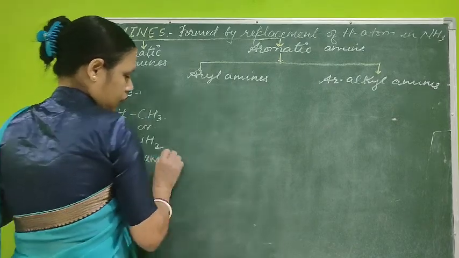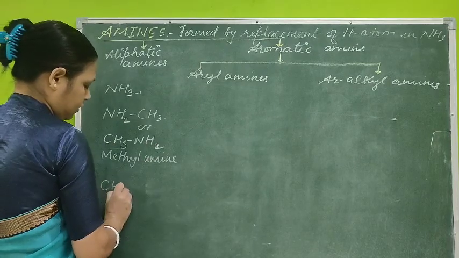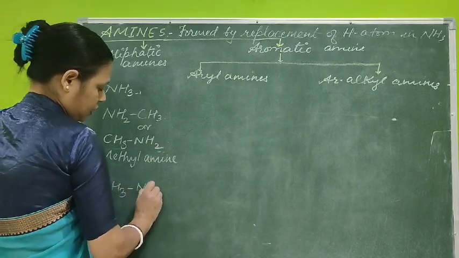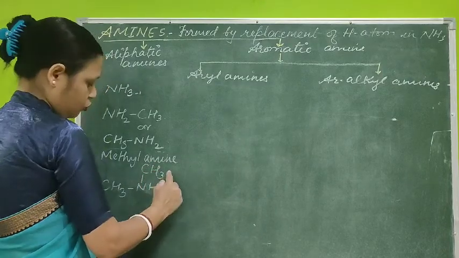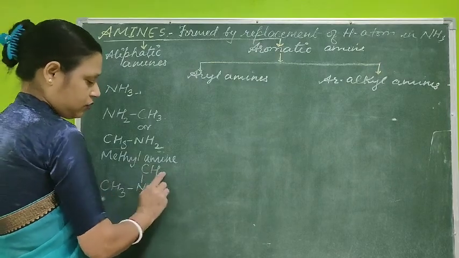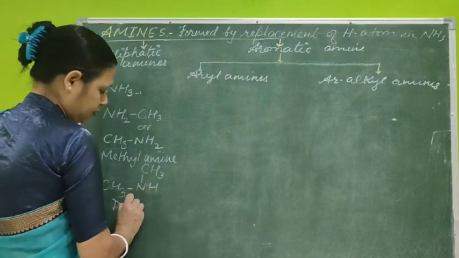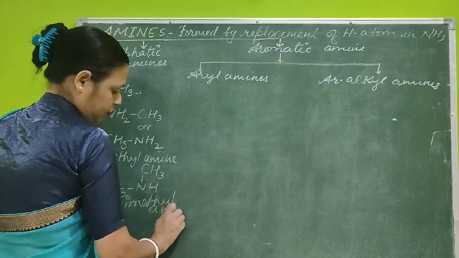If I use replacement of two hydrogen atoms, suppose it is CH3NH and one more hydrogen atom is replaced by methyl, so two alkyl groups are there. So here I can name it as dimethylamine.